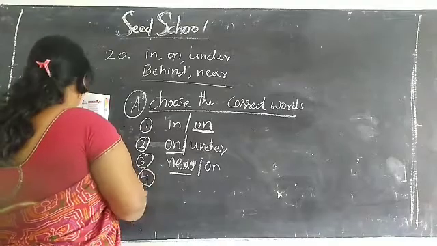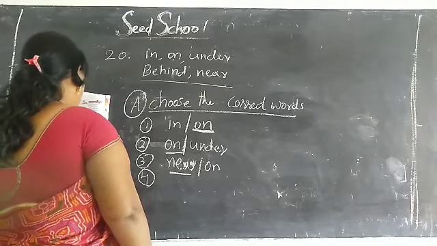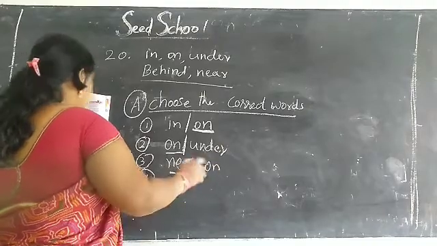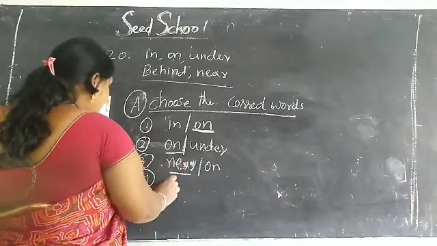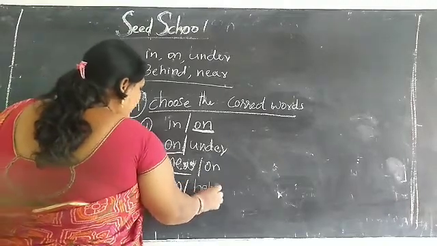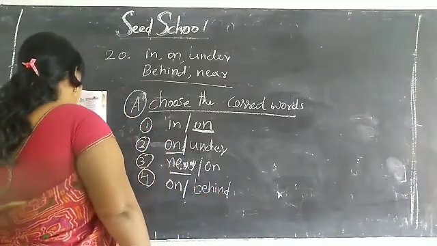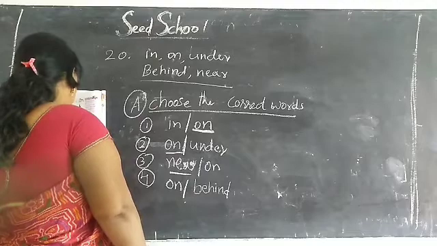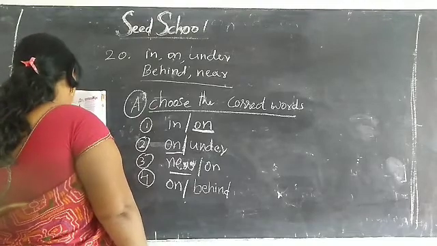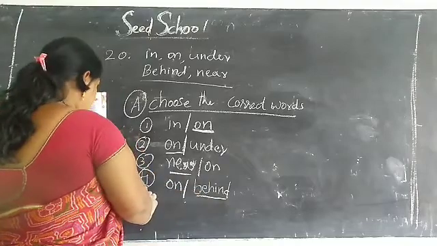Fourth one, the children are hiding on the tree or behind the tree. What is the correct answer, children? See the picture. The children are hiding behind the tree.